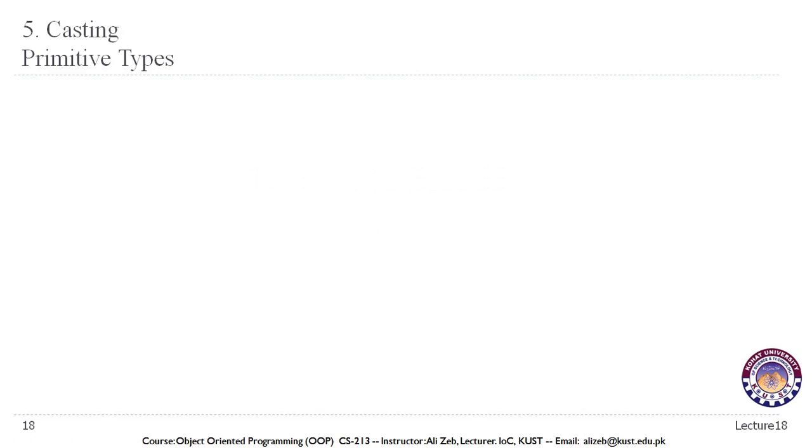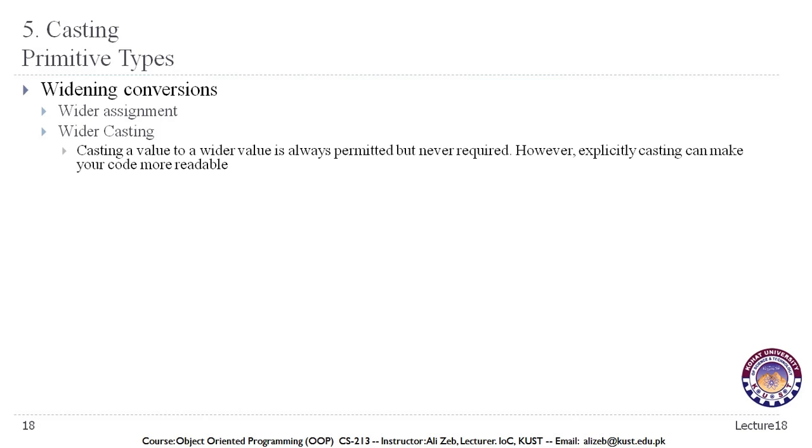In this part of the lecture, we will talk about casting, and first we will discuss the casting of primitive types, for example, the integers and double. We have discussed casting previously in a little bit of detail. For example, we talked about widening conversions and wider assignment, wider casting, and then narrowing conversions.